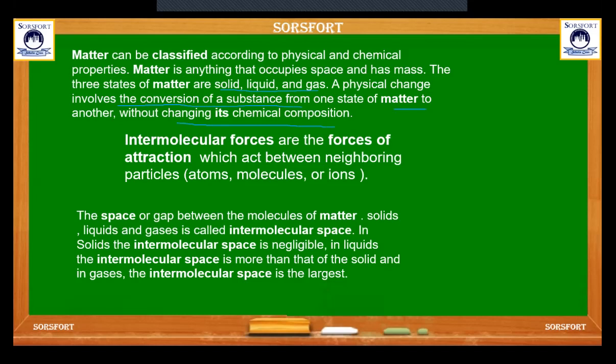Intermolecular forces are the forces of attraction which act between the neighboring particles. That is called intermolecular force of attraction. And what do you mean by intermolecular space? The space or gap between the molecules of matter, solid, liquid, gases is called intermolecular space. In solids, the intermolecular space is negligible because the molecules are tightly packed. In liquid, the intermolecular space is more than that of solid. But in gases, the intermolecular space is largest.